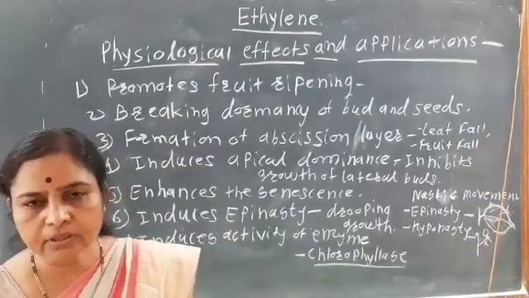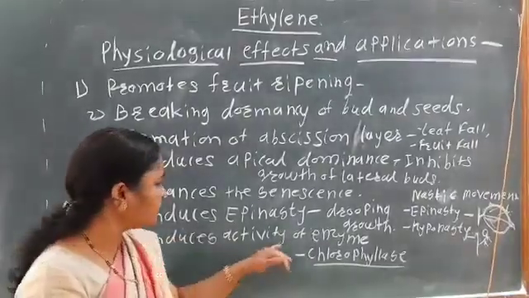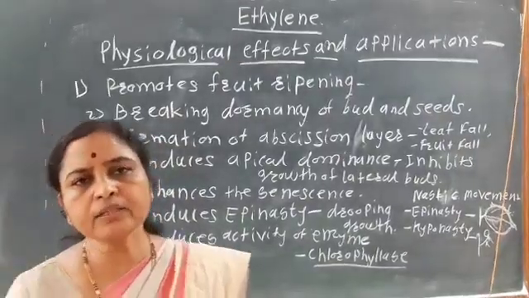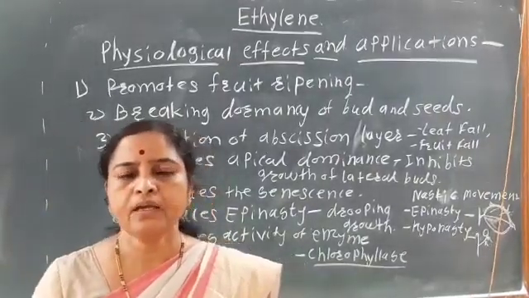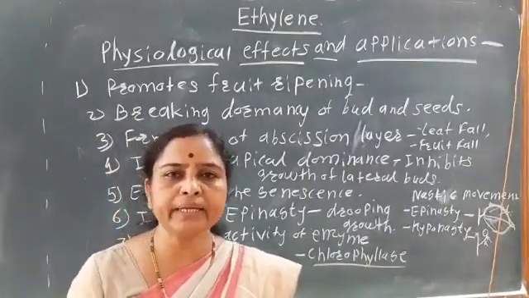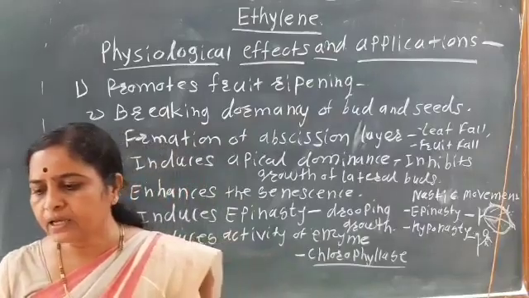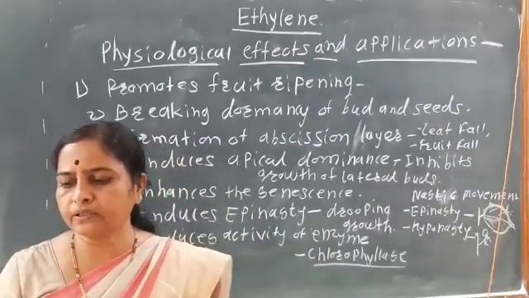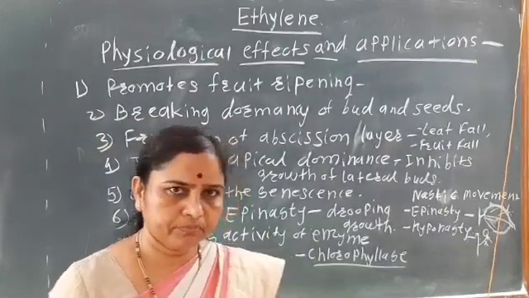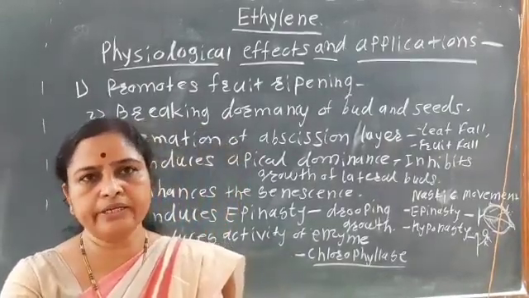So it induces the activity of the enzyme chlorophyllase, and when the enzyme chlorophyllase increases, chlorophyll A and B get denatured, that is the degreening effect in banana and mango.